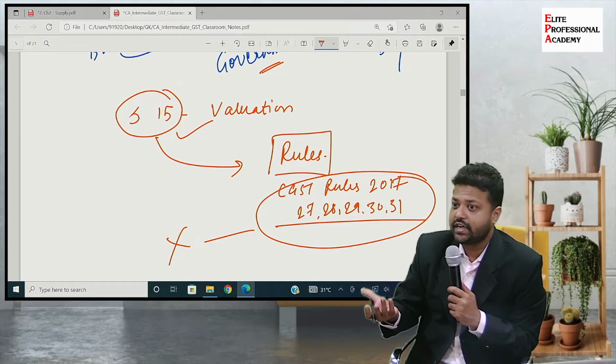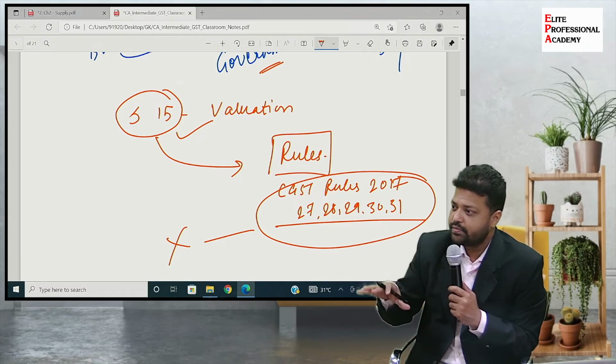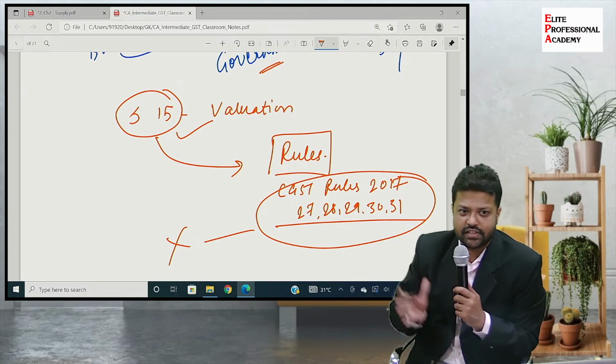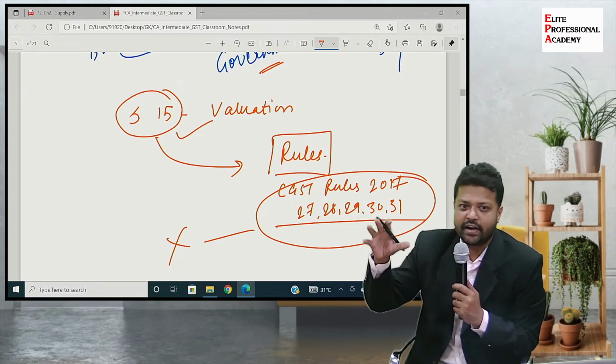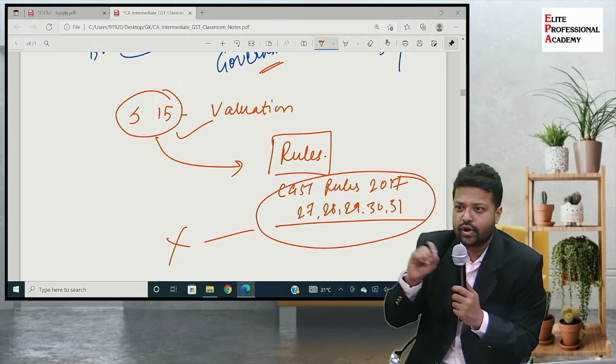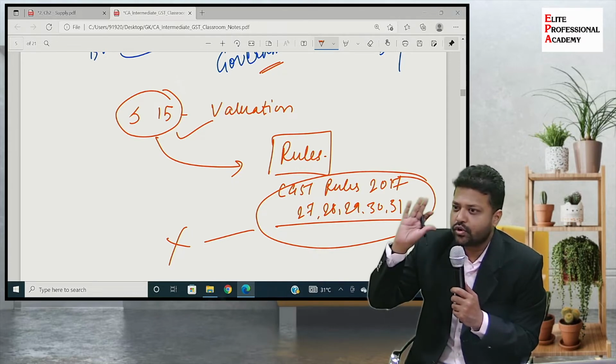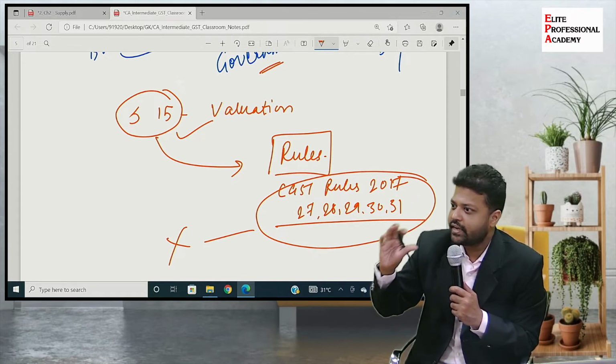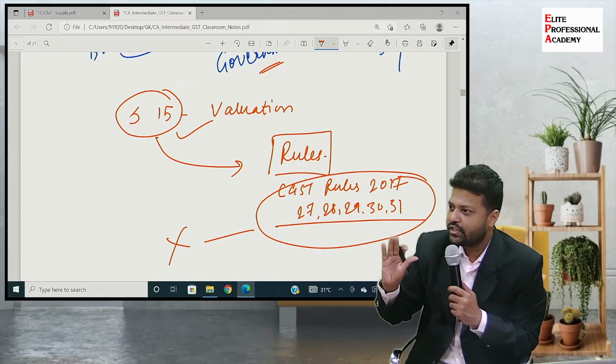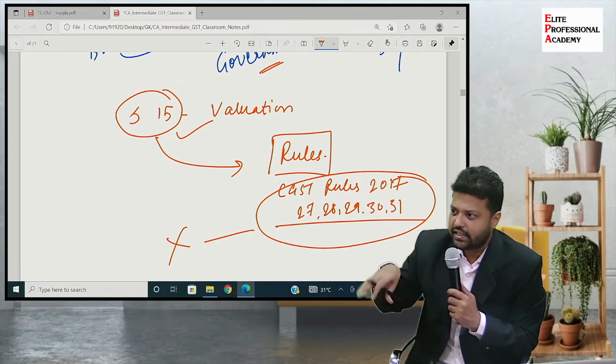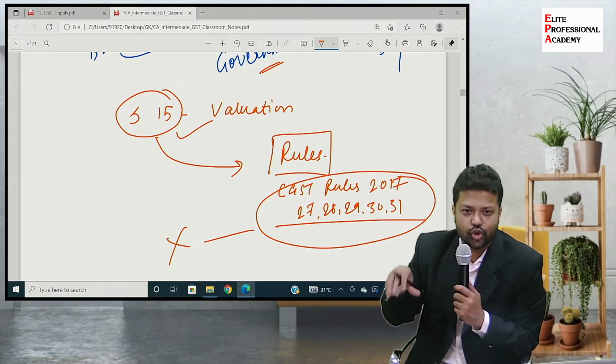What is DGGI? Directorate of GST Intelligence. These people are doing a lot of statistical assessments and analysis, trying to find out the rackets. Have you read the news? A 5,000 crore rupees racket is busted, etc. Fake invoicing, circular trading, etc. All these activities are based on the statistical assessment done by these authorities.